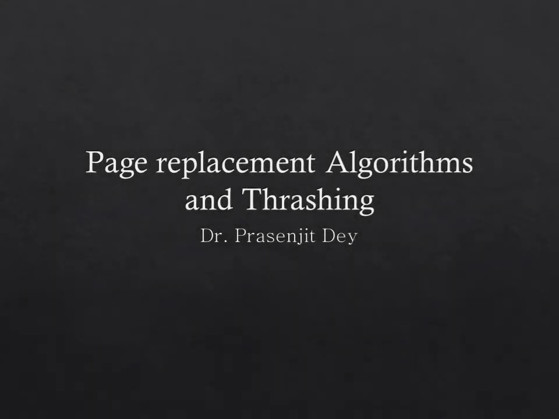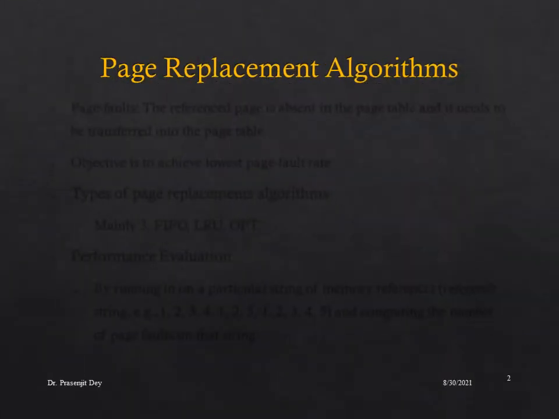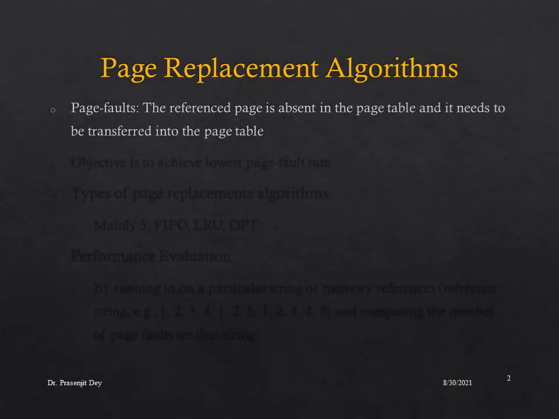Hello everyone, today I will discuss the page replacement algorithms and thrashing in memory organization. What is a page fault? It is the scenario when the referenced page is absent in the page table and it needs to be transferred into the page table. The objective of the page replacement algorithms is to achieve the lowest page fault rate.